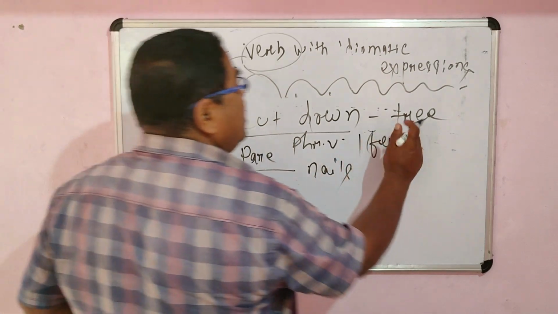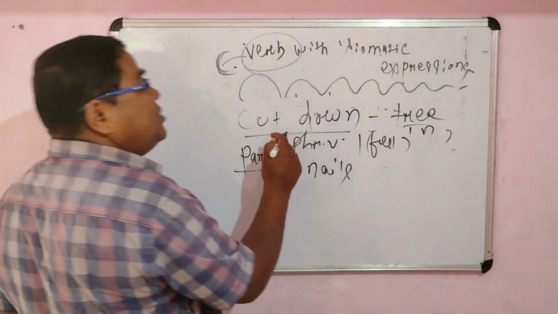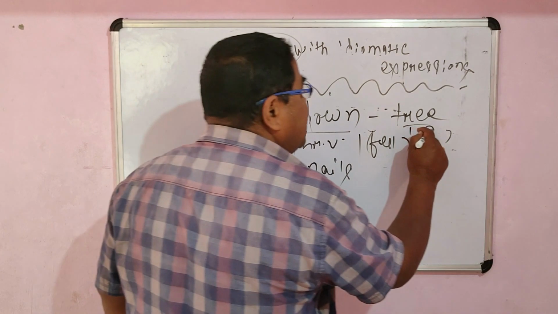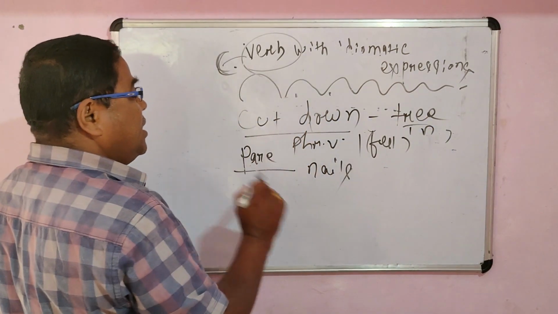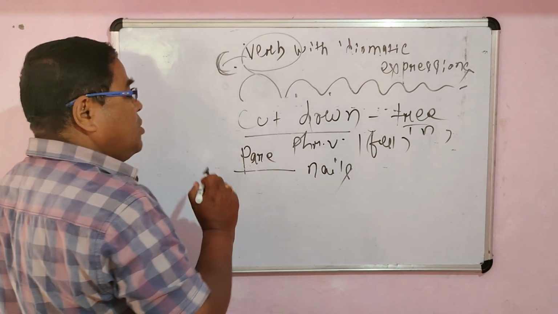So in the case of tree, there is a noun, because a noun always goes with certain verbs, and a verb also goes with certain types of nouns. So for the noun tree, if you fell a tree, that means you cut down a tree. If you cut your nails, that means you pare your nails.